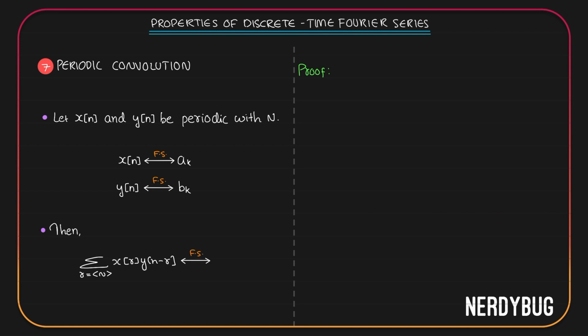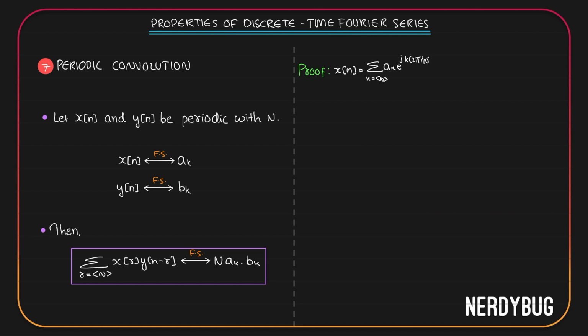So Fourier series coefficients of the periodic convolution of x of n and y of n is going to be n multiplied by ak multiplied by bk. Let us try to prove this. X of n can be written like this: summation where k can take any n consecutive integer values, ak e raised to jk 2 pi by n, n. Y of n also has the same period, so let me write y of n is equal to summation. Instead of k, I will take a different variable so that when we take the convolution, I can see which terms came from x of n, which terms came from y of n. So I'll take the variable m.